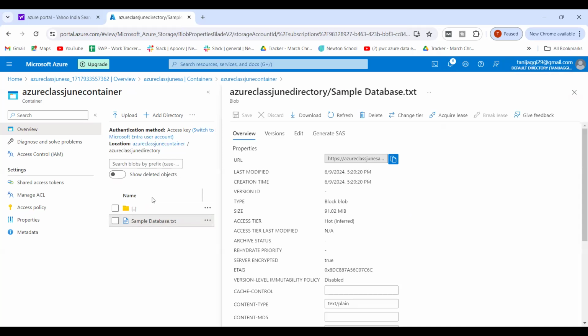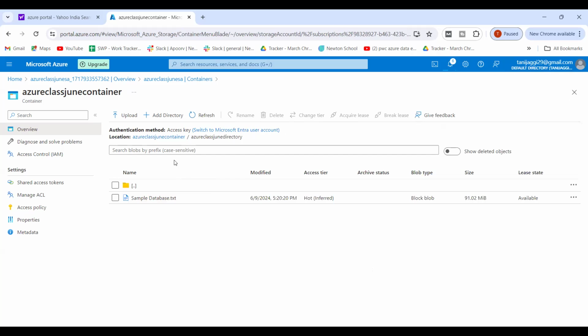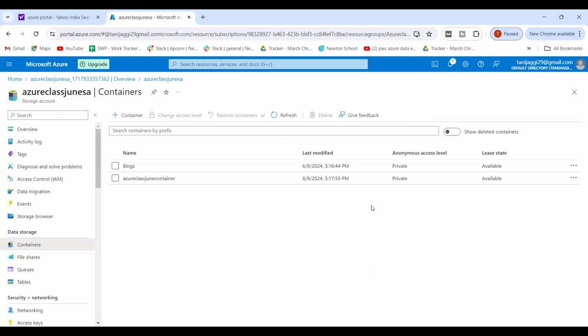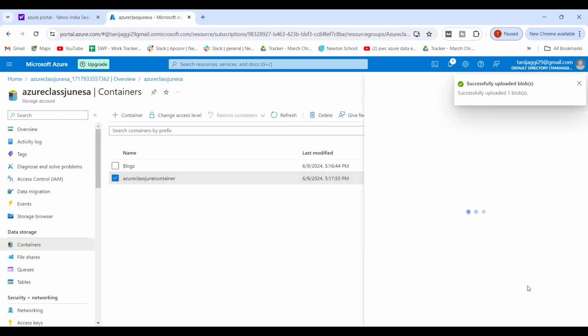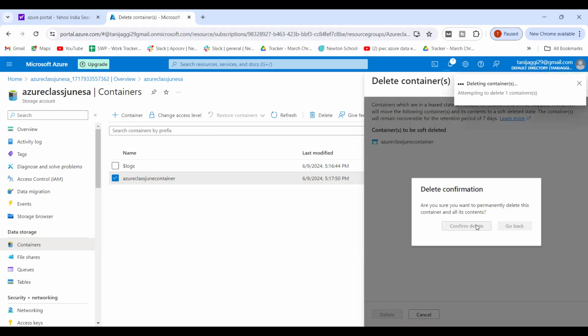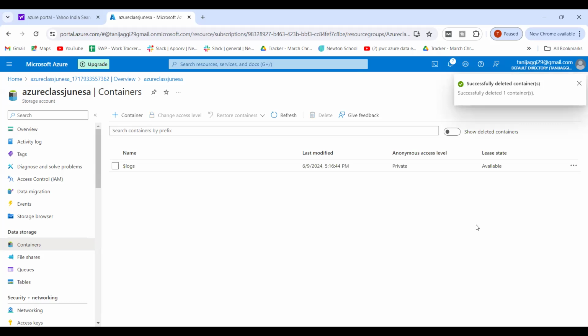So inside a container, I can create a folder, and inside a folder, I can create multiple files. These I can do. And if I delete this, I'll go here and say delete. Okay, I'll go to the container only. I'll delete the container itself. So this is my container. I'll say delete. Okay, so I've deleted it. Confirm delete. You can see it is deleted.